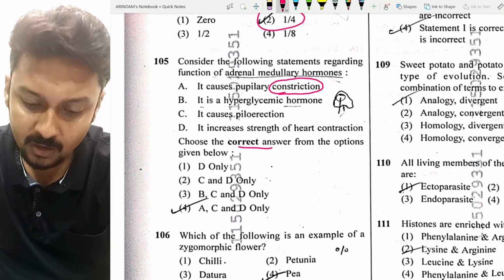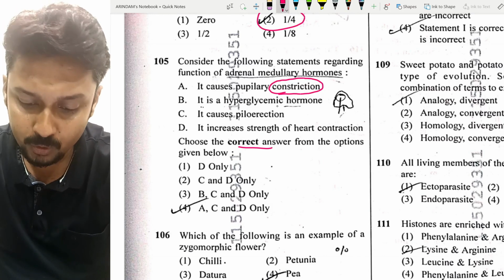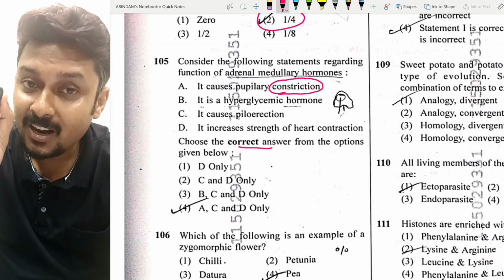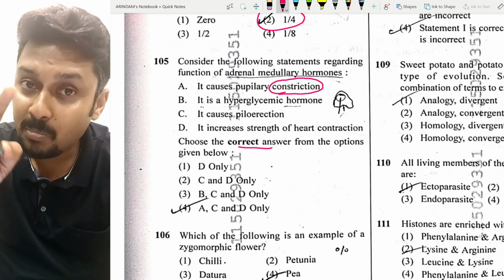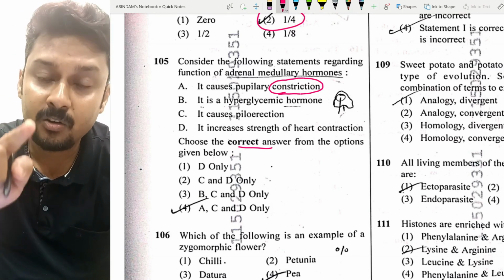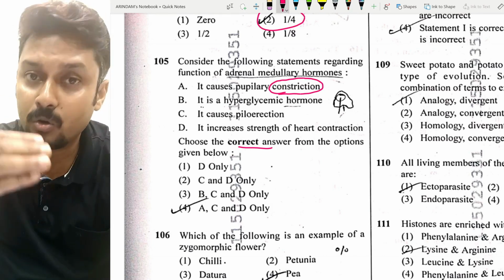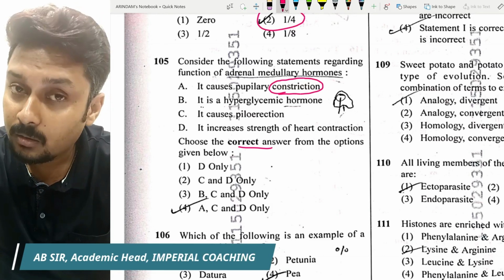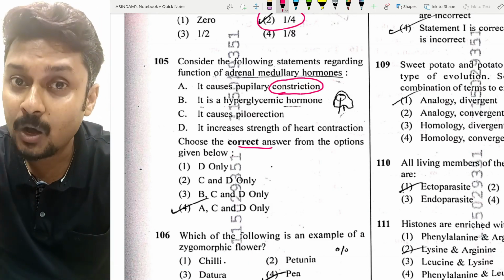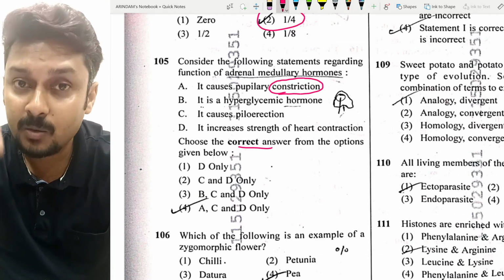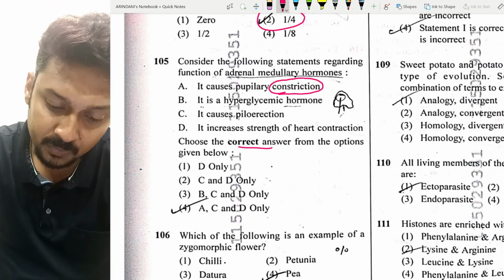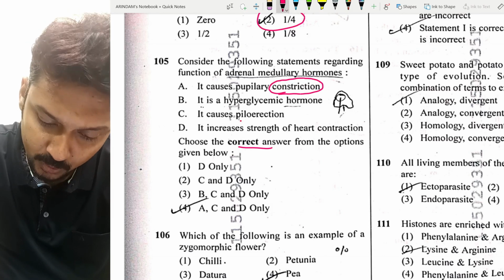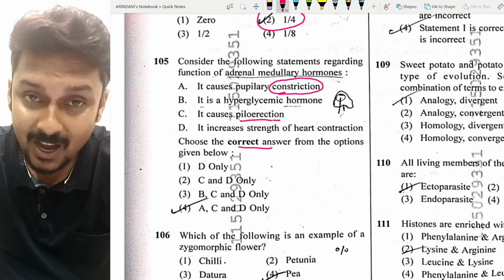Second statement given: hyperglycemic hormone. That means glucose level increases. In NCERT, it is clearly given that glycogen breakdown occurs if the adrenaline or noradrenaline hormone is released. During that time, the glycogen breaks down to form glucose, thereby blood glucose level increases. Now, piloerection, same happens because it is a direct NCERT line.